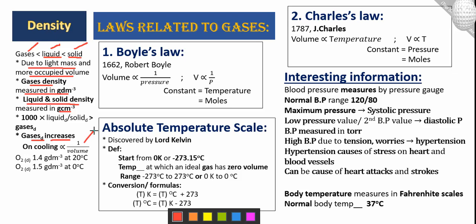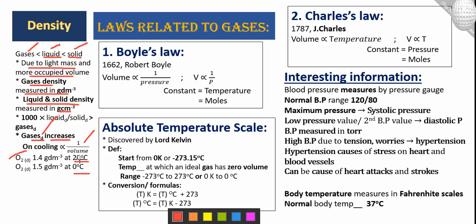When we cool the gases, the molecules do not move freely, so they occupy less volume and contain more molecules at one place, so the gas density increases. For example, we have oxygen at 1.4 g/dm³ at 20 degrees. It is the higher temperature compared to the second one, which is 0 degrees. So oxygen has 1.5 g/dm³ at 0 degrees.